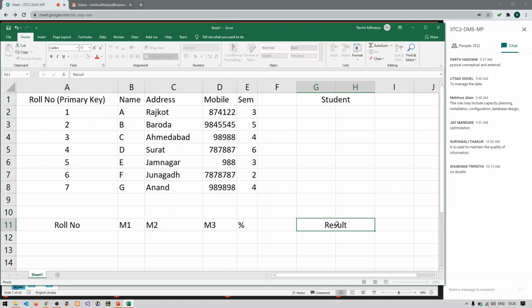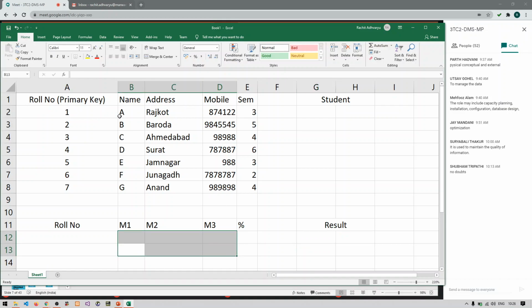Now, what you want to do is you want to display the result of the student, and while displaying the result, you want to display the marks, the percentage, and also the name and semester of the student.